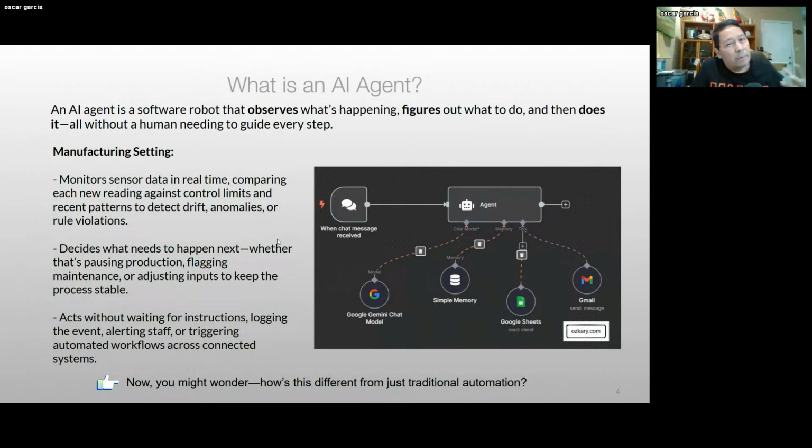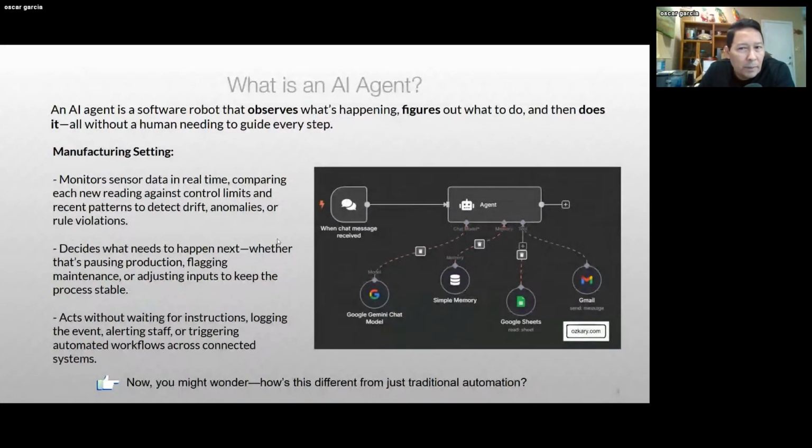If you remember, when we build solutions, we build all this code to say, if a certain condition is this, execute this, and so on, right? So an agent has the ability to sort of figure that out based on observations.